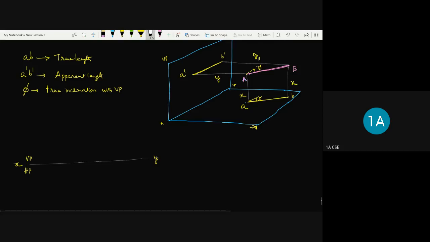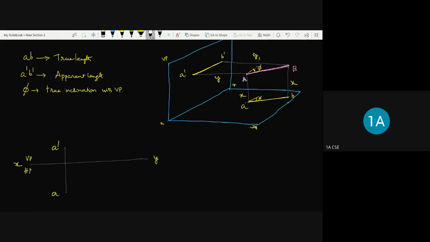Now I can locate the point, first A dash and A. The position of point A will be given anyhow. So say for example, this is A dash and this is A. Now first, we should not construct the apparent length. We should go with the true length, wherever true length is given. That has to be drawn first.